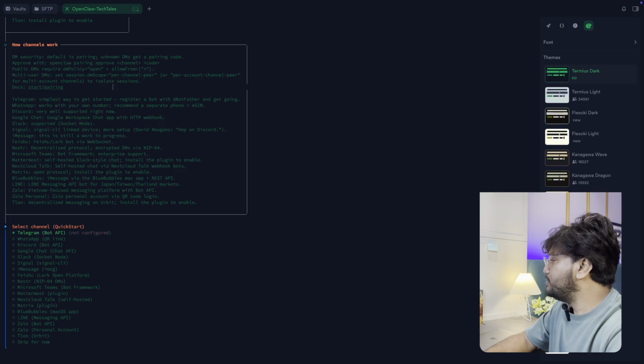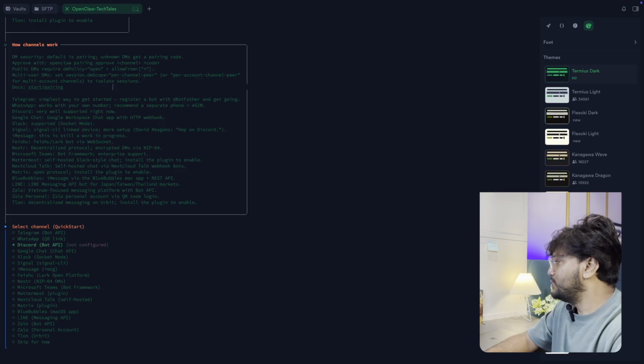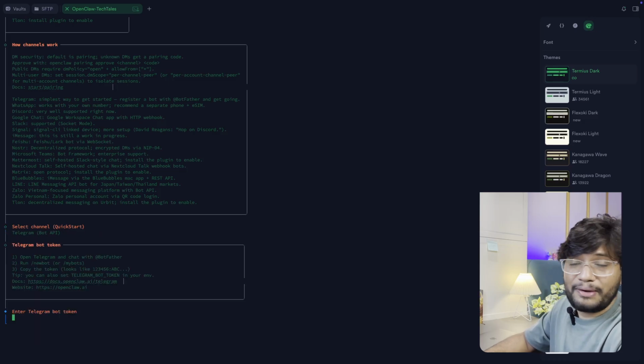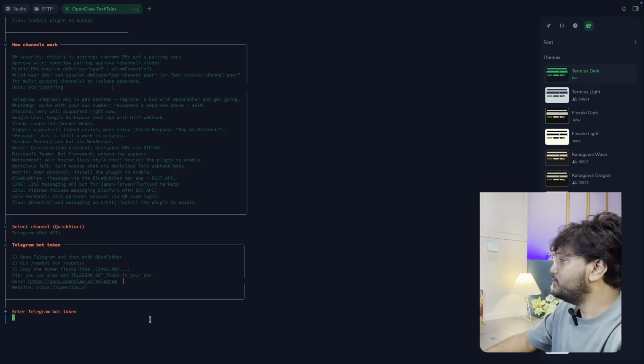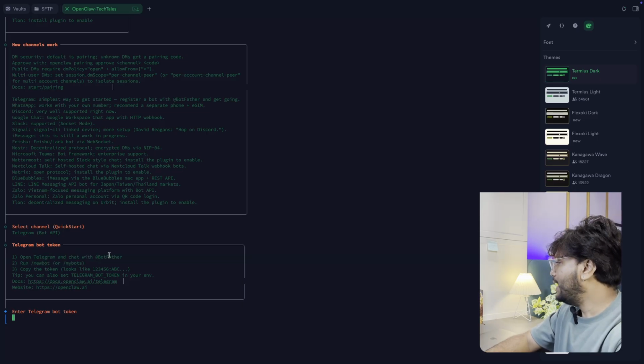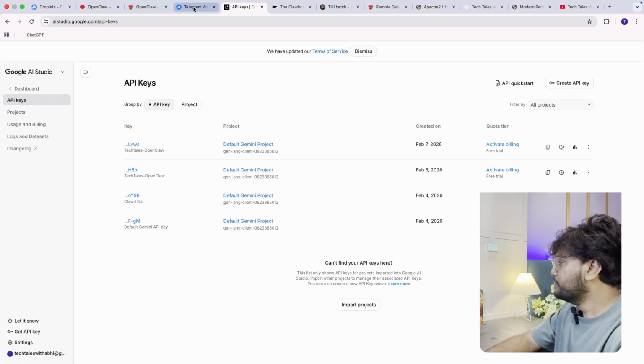Now the other thing, you need to select a channel. So here you can see WhatsApp, Discord, Google Chat, Slack, but I would like to go ahead with Telegram because there are no secret chats or data available. Everybody is using WhatsApp, so WhatsApp can be risky. So I'm going ahead with Telegram, and I would suggest if you are going for testing, you should use Telegram. What you need to do is register. This is free if you don't have an account, and open a Telegram chat with a channel. You will get BotFather.